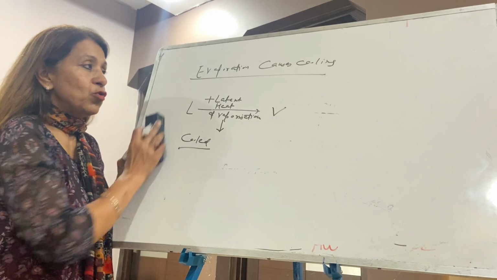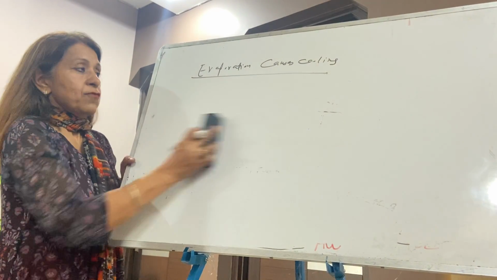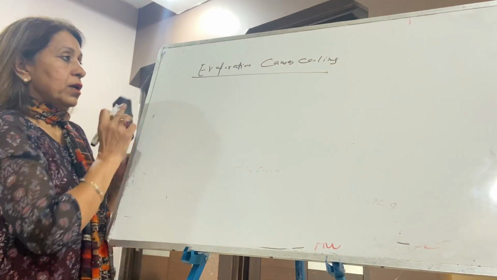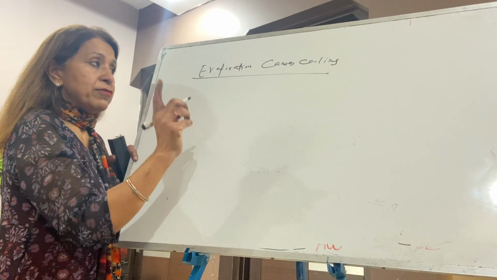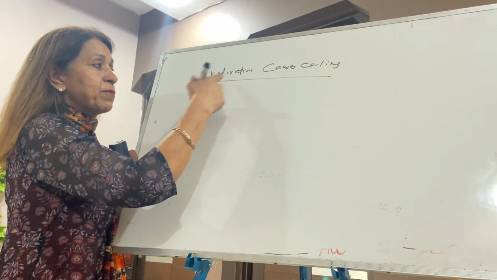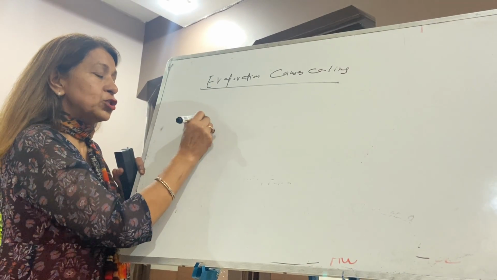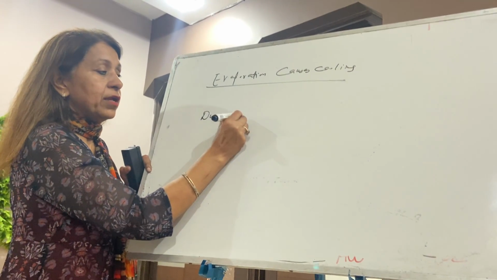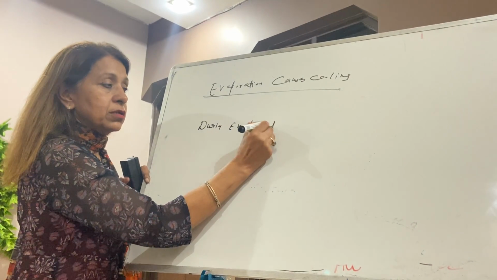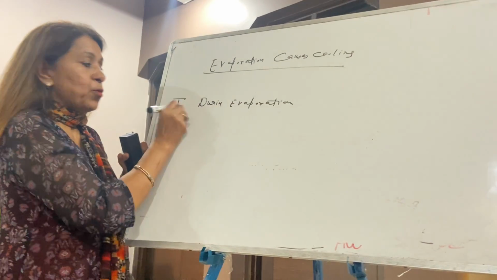How? I am giving you examples. I am giving you two ways to understand how evaporation causes cooling. During evaporation, this is the first point.